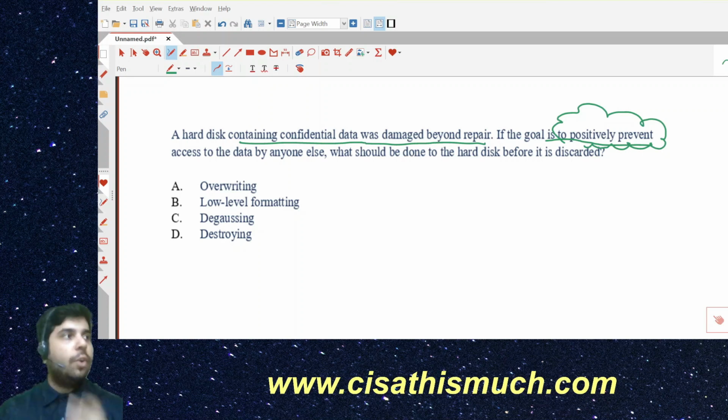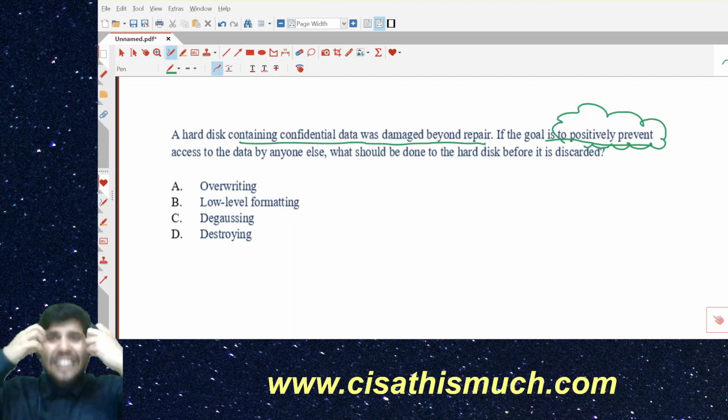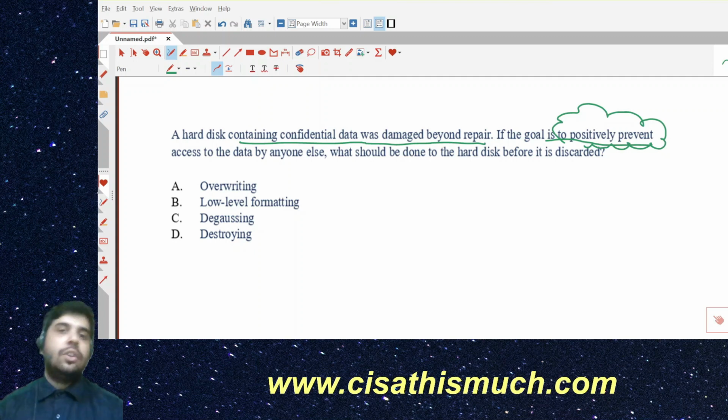For example, if they use the word confidential data, you have to imagine when they use the word confidential, it means it is really confidential. The question will definitely give you lots of hints. If not lots of hints, at least one or two hints. And these are the hints, these words. It is trying to convey its emotion, saying that if my goal is to positively prevent access to the data